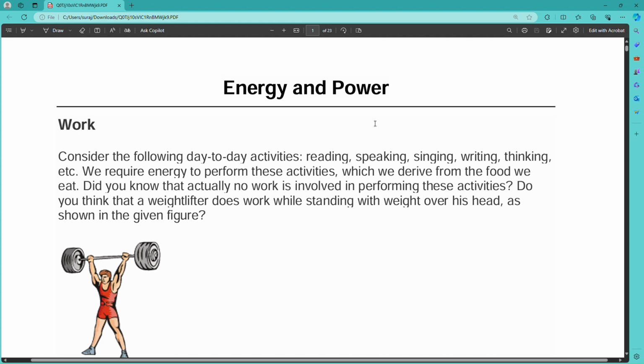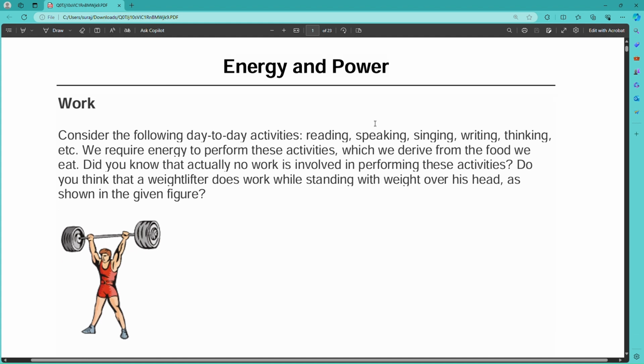So first thing, you do various things in your daily life like reading, speaking, singing, writing, thinking, etc., right? So you maybe think that everything that you are doing will be work, but we can simply define work as two types, one physical work and a mental work. So if we are reading or thinking about something, that will be mental work. But in physics we are going to study physical work.